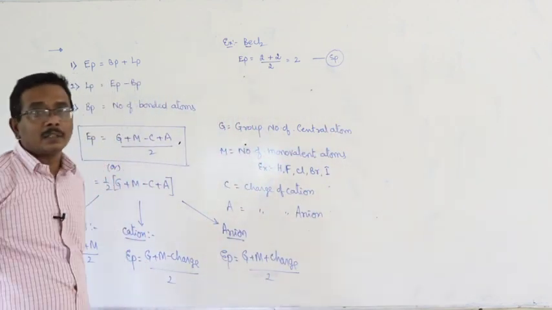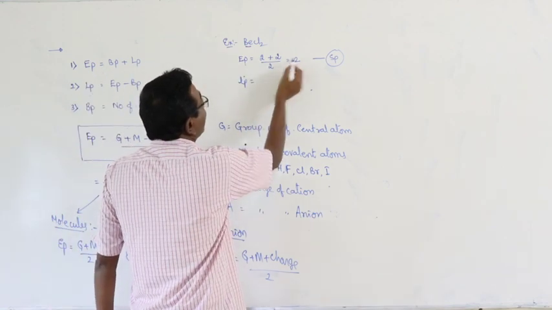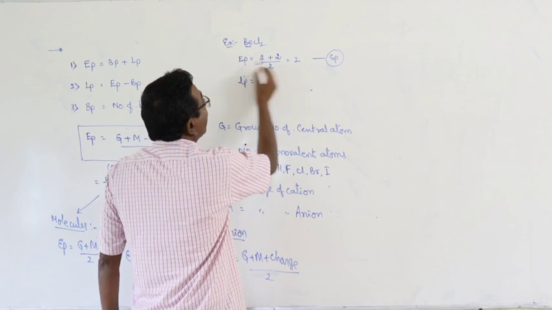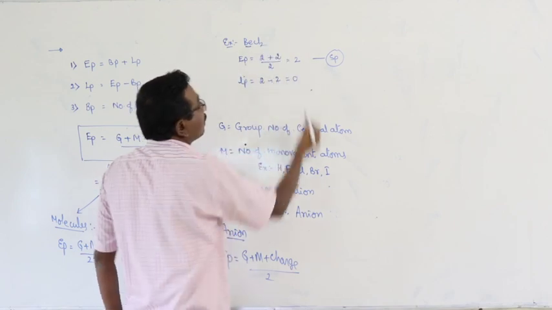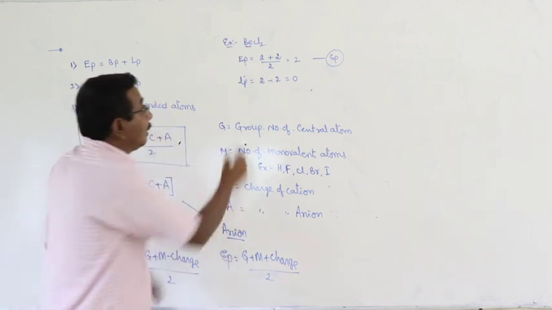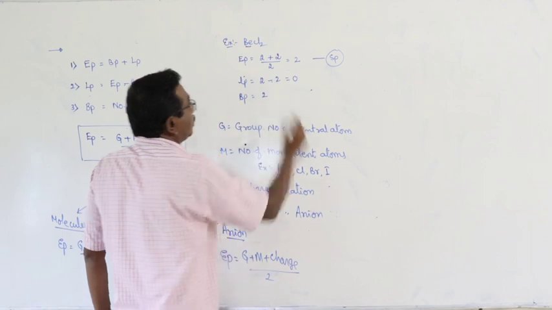First step is clear. Second step, number of lone pairs is equal to number of electron pairs 2 minus number of bonded atoms. 2 minus 2 is equal to 0. Number of bond pairs is equal to 2 chlorine atoms, 2.